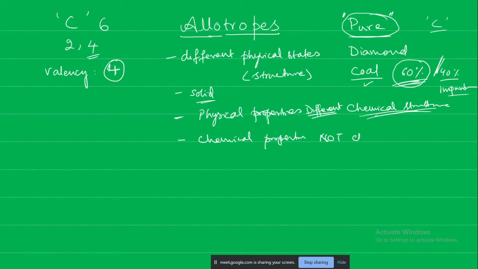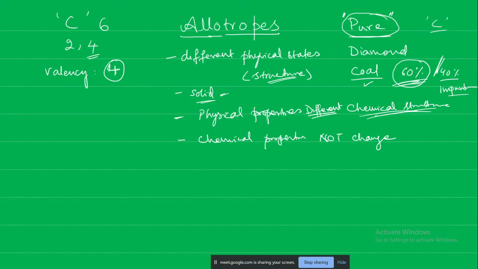So what is the important point when we are talking about allotropes? That the element is existing in different structural forms. Its state is not changing.